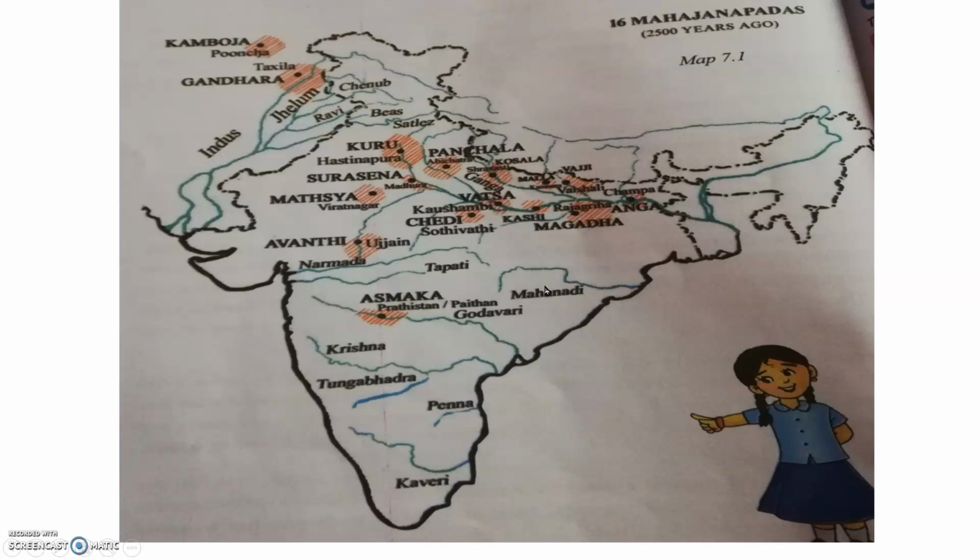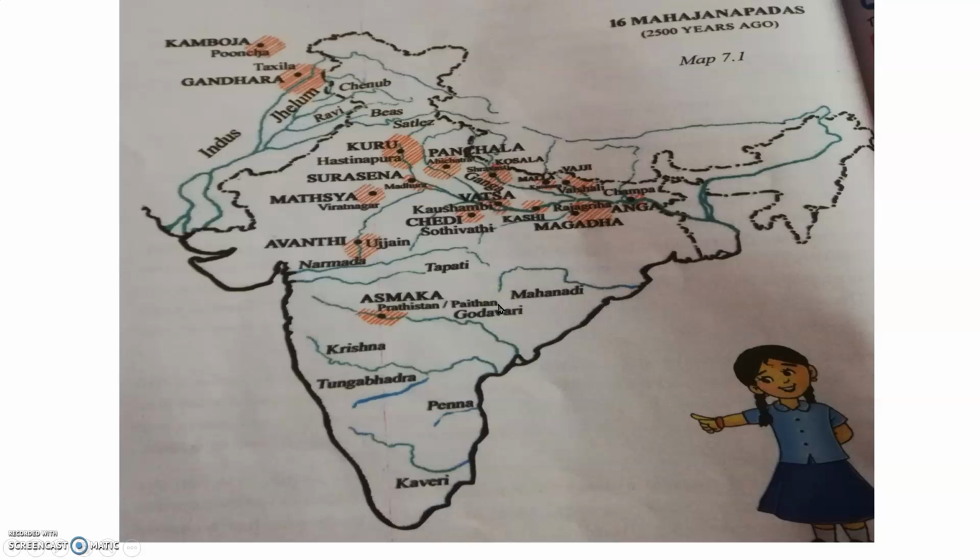So let us see in the map once. This is our country map, some 2500 years ago. At that time, like this, 16 Mahajanapadas were there, and capital cities also, and here some names of the rivers also. See, this is the Kaveri river, this is Penna, Tungabhadra, Krishna, Godavari, Mahanadi, Narmada, Tapi. So many rivers are there.